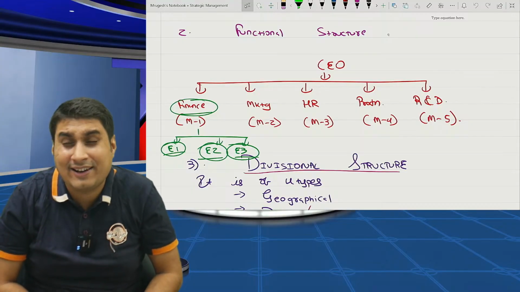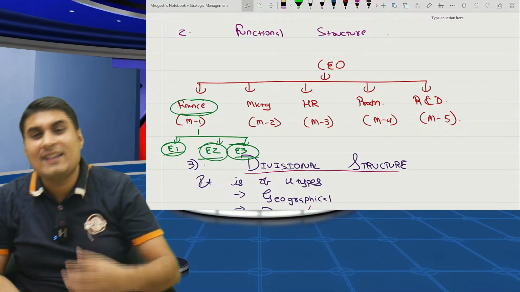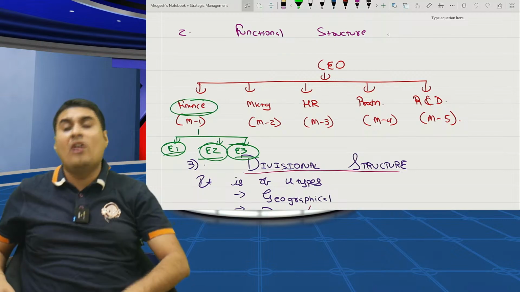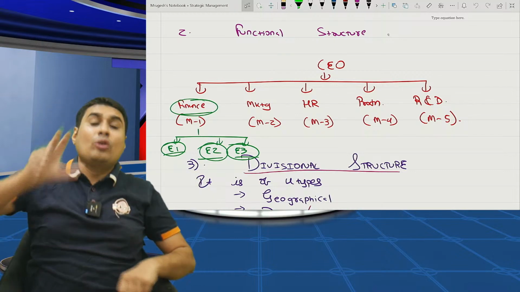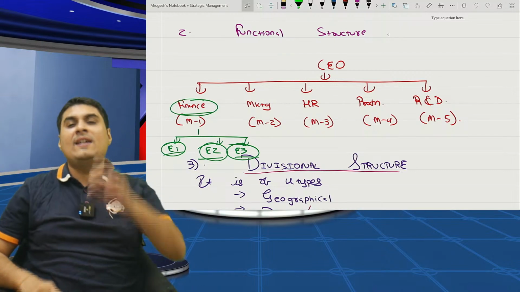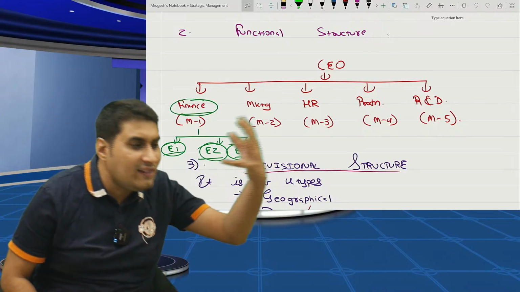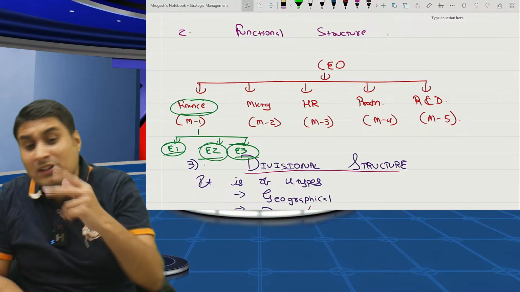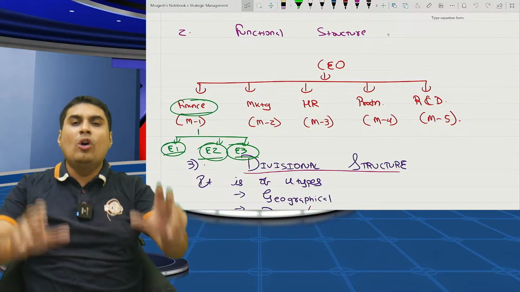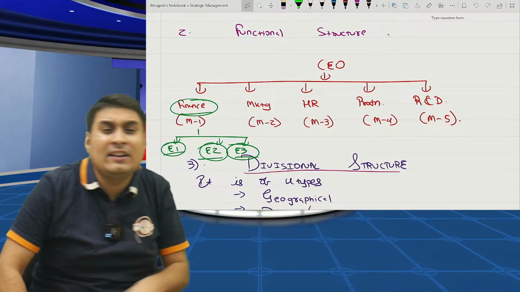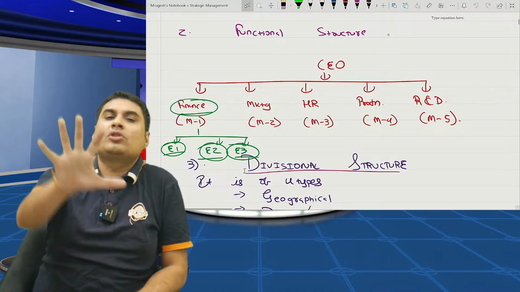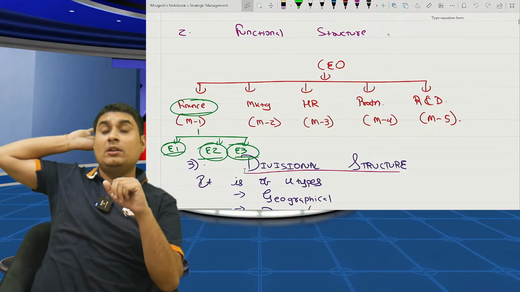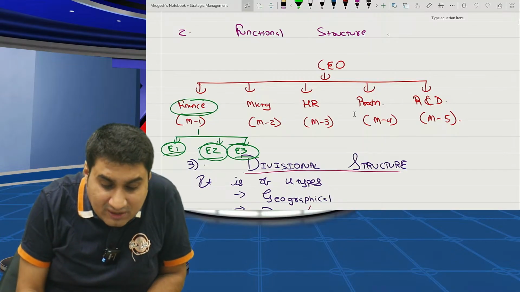Oh, this is nice structure. Yes, because there is specialization, there is efficiency of work, there is accountability, roles and responsibility are easy. If any work in production is there, we will catch only production guy. Any work in marketing, I will catch marketing guy. So CEO responsibility is getting divided in all these heads. Okay, so CEO will feel little relaxed. Oh, very good, very good. I just need to take reporting from these heads.